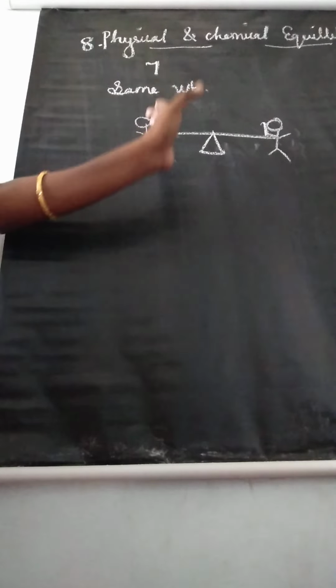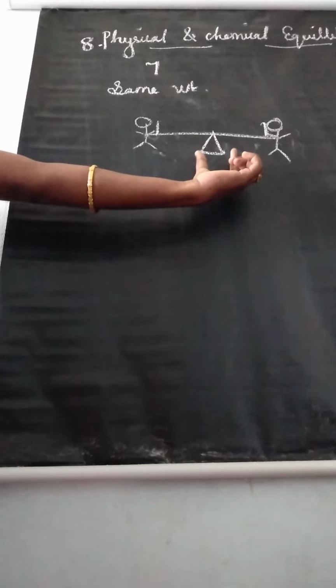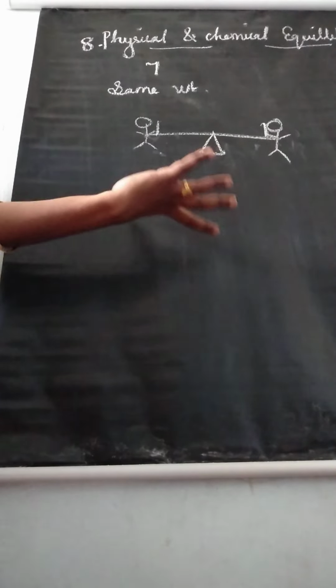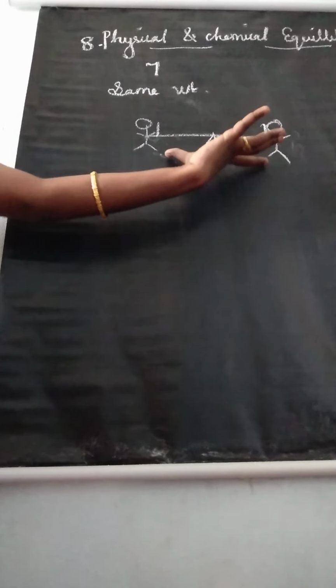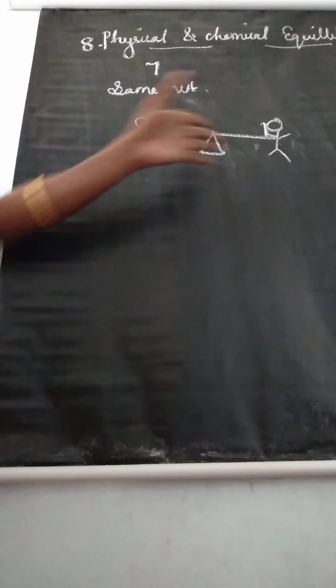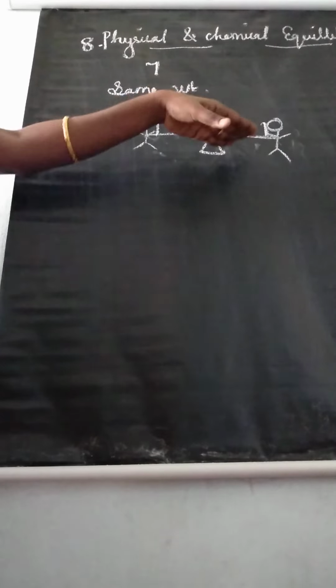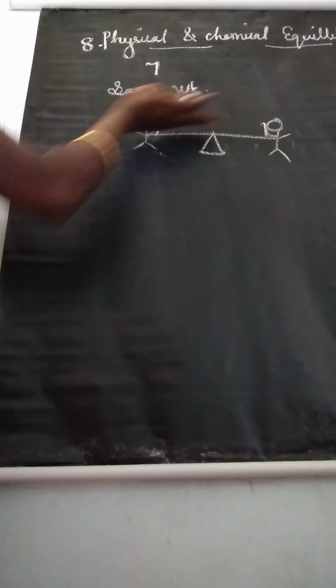They sit on opposite sides of the seesaw at equal distance from the fulcrum. So this is one of the simple examples. Now if you are seeing this seesaw, this is what we call an equilibrium. They are straight. The two persons sit in a straight way, isn't it? So we are telling this is equilibrium.